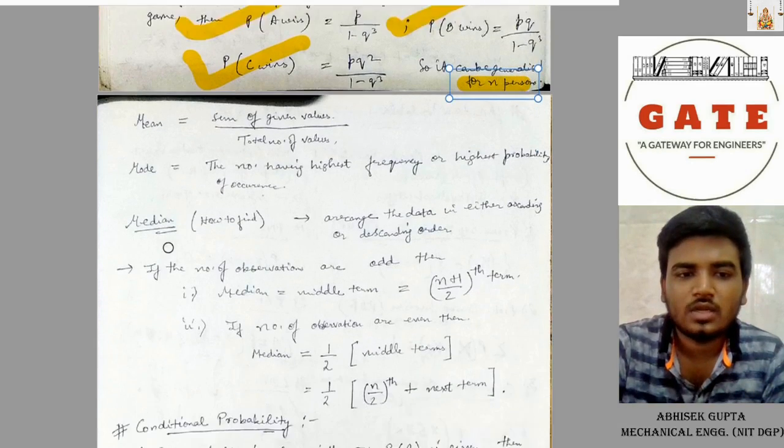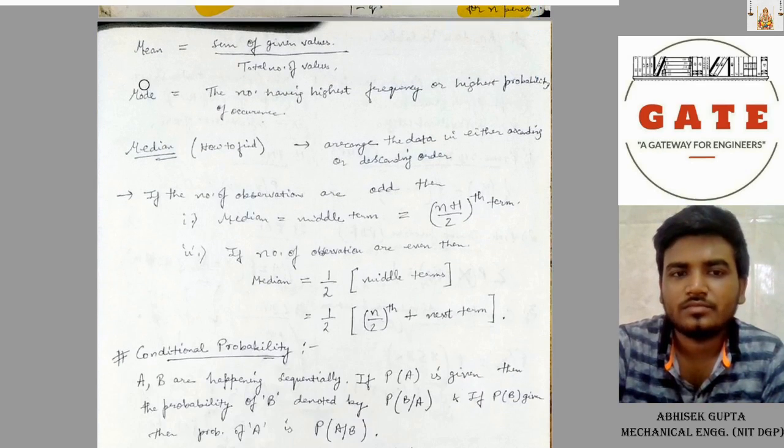Okay. Next is the mean. Mean equals the sum of given observation values divided by the total number of observations. Mode is the number having the highest frequency or highest probability of occurrence.